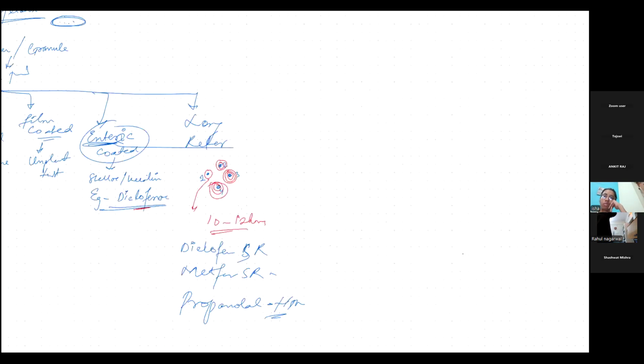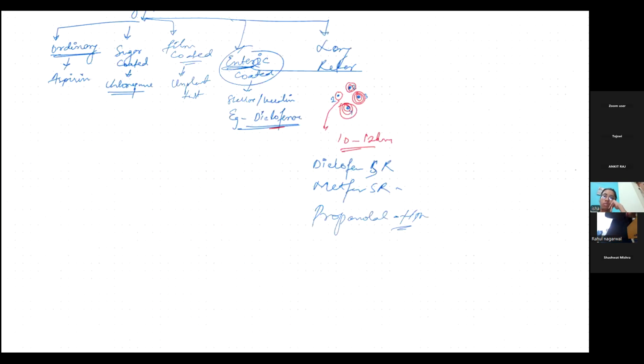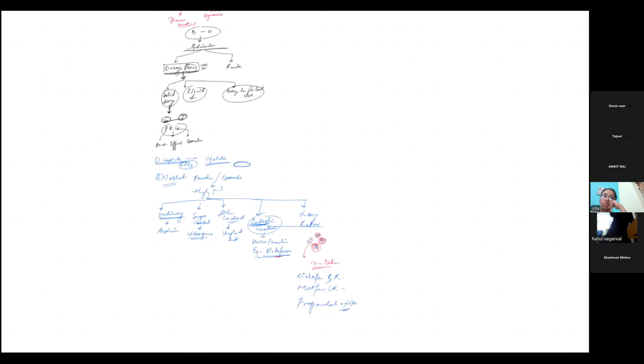Okay, so I'll just repeat what we studied till now. We were studying about administration. Administration is what? Drug dose. It will be of two types, right? Either which form I am giving, or what route I am giving. Now we are discussing drug dosage form. It is of three types: solid dosage, liquid dosage, or a form which can be given externally. In that we discussed solid dosage form.